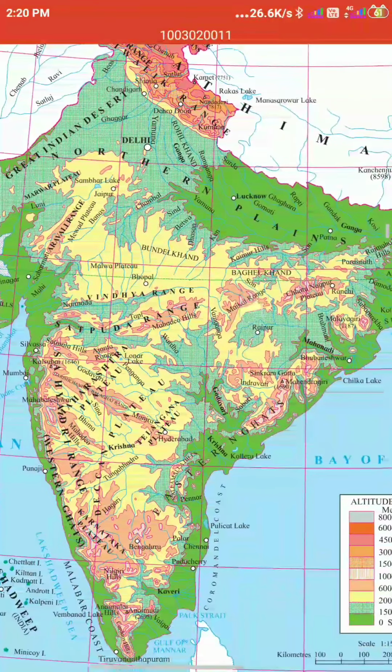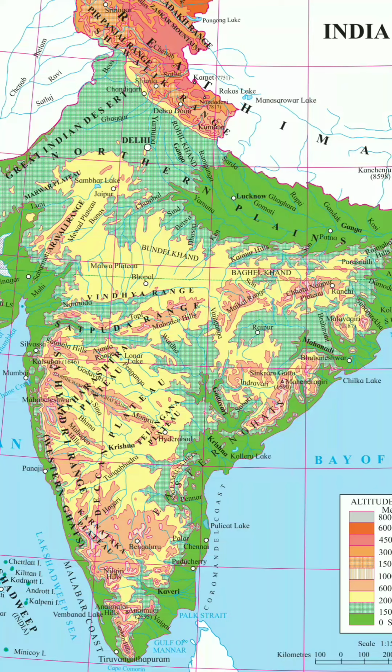Okay, so let's see this now. You can see here prominently that yellow color region. That yellow color region is nothing but the peninsular region, which is made up by the fissure type of volcanic eruption, which mainly has igneous rock. Now from this you will understand that igneous rocks are found where volcanic eruption happens.